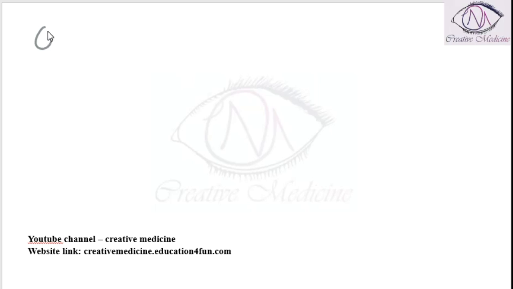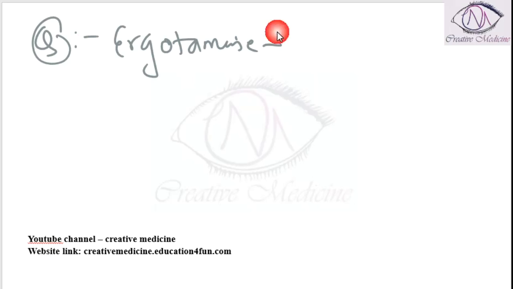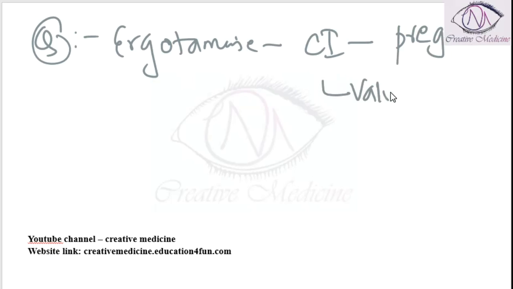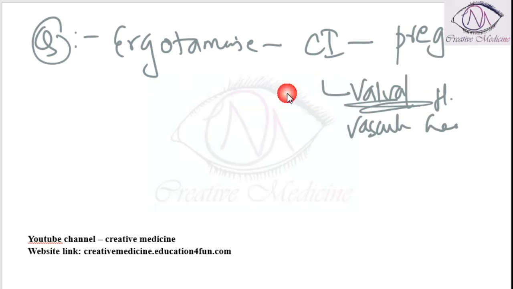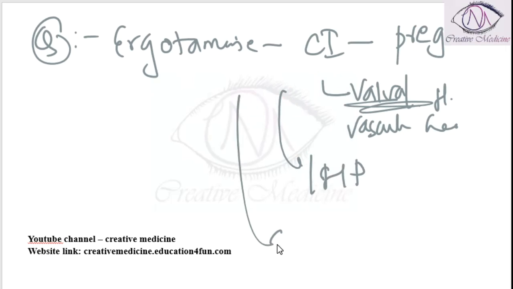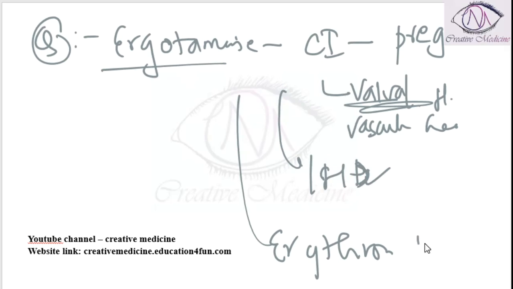Next question. Ergotamine is contraindicated in, the options: pregnancy, vascular headache, then ischemic heart disease and erythromycin. Ergotamine is contraindicated in pregnancy, ischemic heart disease, and also patients on erythromycin. It is not contraindicated in vascular headache, and actually it is used in the treatment of migraine.